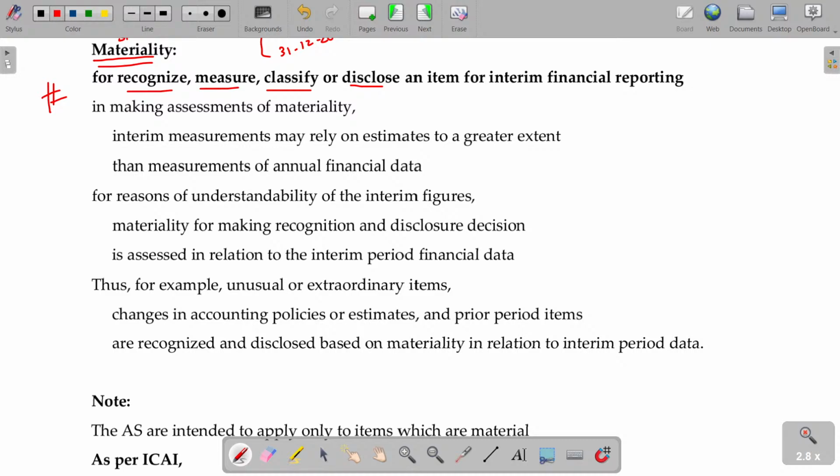If it is not so, state the reason. If you are able to guess, you also have to state that. So that will be coming here. It is similar to AS number 1 we studied. It is nothing but AS 1 only. Materiality studied there only, right?